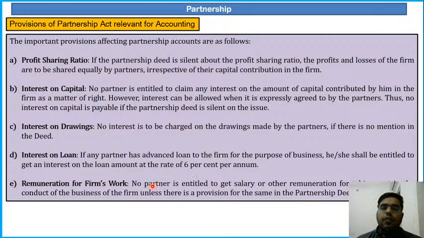Next is remuneration for firm's work. No partner is entitled to get salary or other remuneration for taking part in the conduct of the business unless there is a provision for the same in the partnership deed. So if the partnership deed is silent, no remuneration, no commission, no salary will be given to any partner. But if the partnership deed has something mentioned, then you shall be paying commission or remuneration to the partners at that particular rate. Clear? Any doubt till here? Is anyone having any doubt till here?